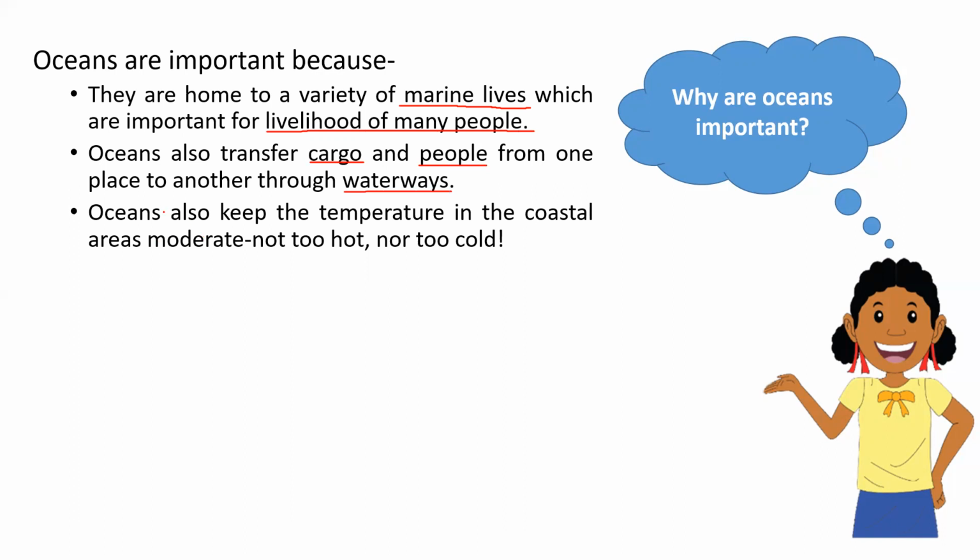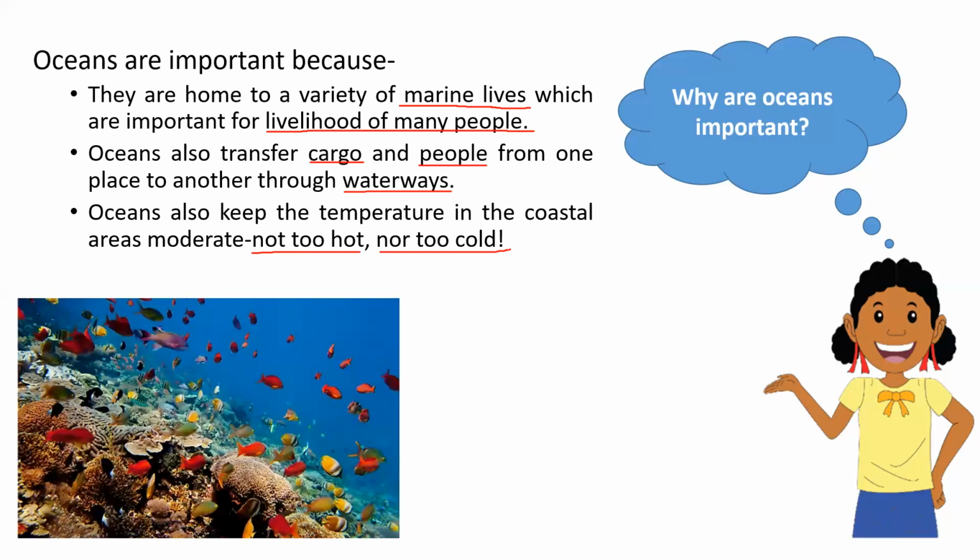Okay. Then the ocean also keeps the temperature in the coastal areas moderate, not too hot nor too cold. Okay, so the places which are near the sea are neither very hot nor very cold. They have a very moderate temperature. So that's why oceans are important.